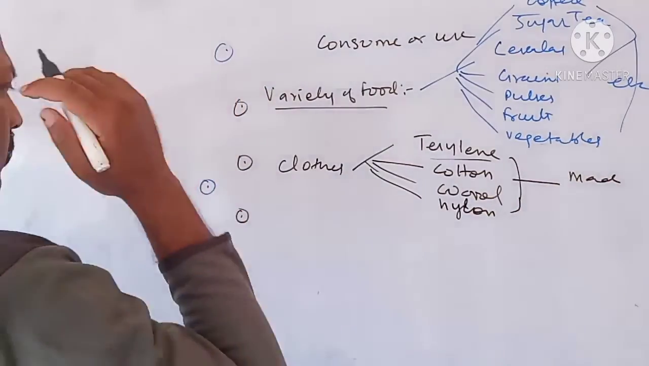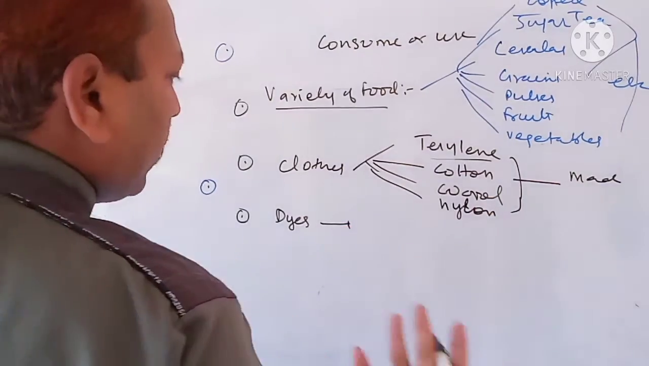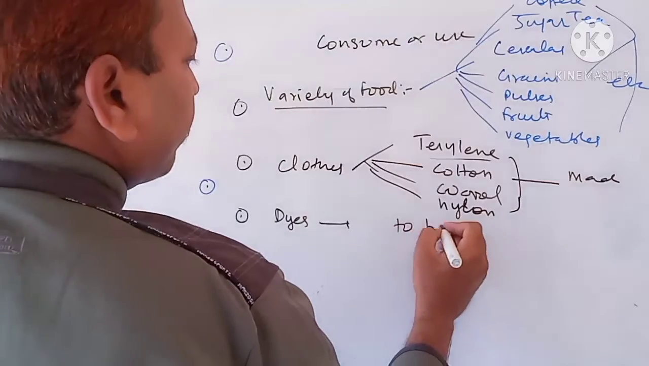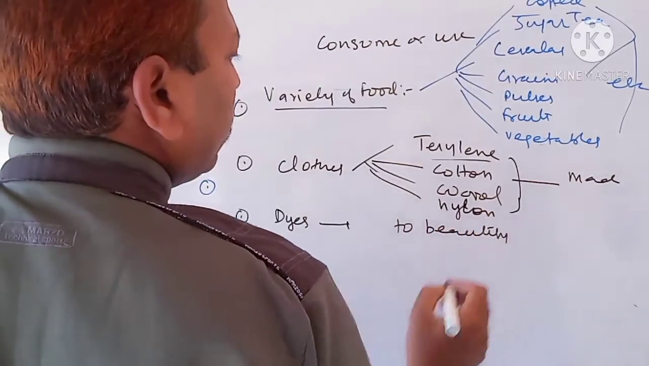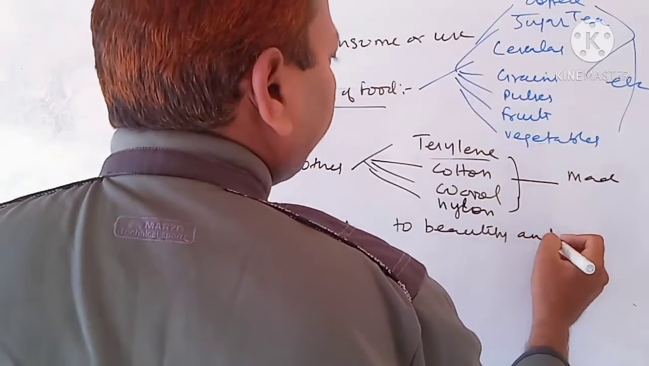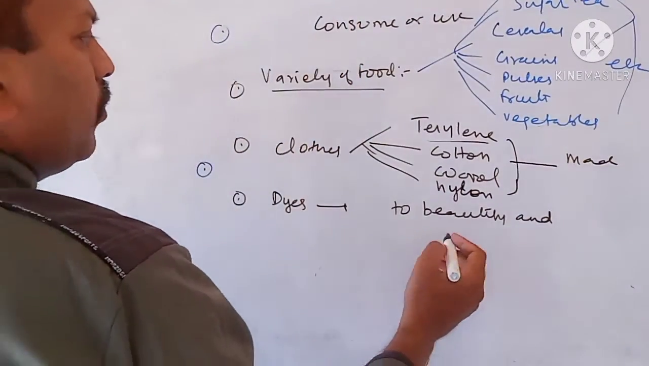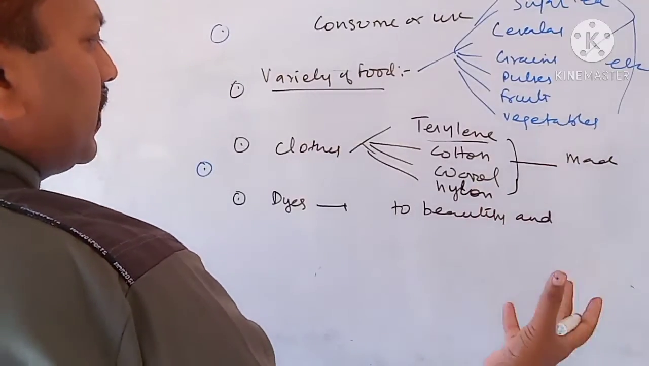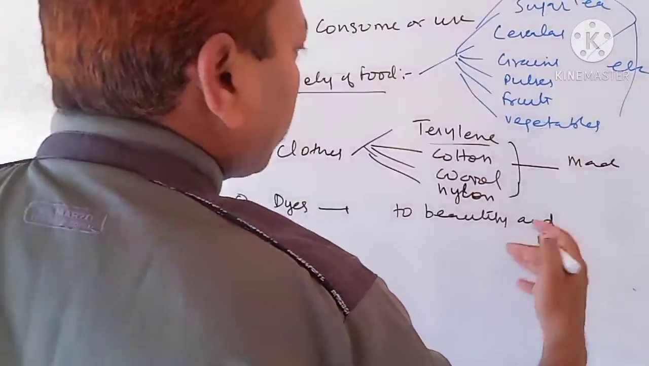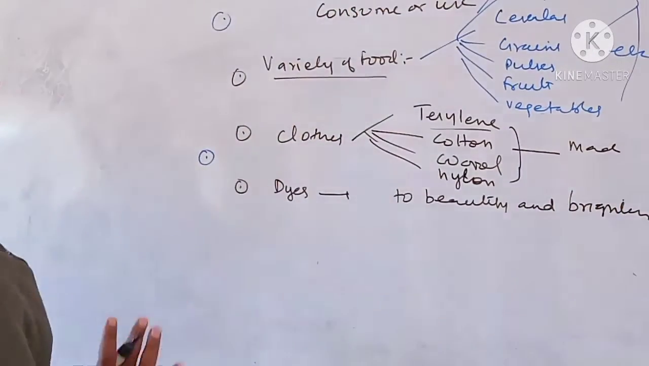Next, we use dye. Dye means color. It gives color to our hair also. So what is the purpose? To beautify and brighten the fabric or hair also. Children, dye we use in hair to color the hair, to color the fabric, cloth, and so on. The purpose is to beautify and brighten. So these are about the dye.